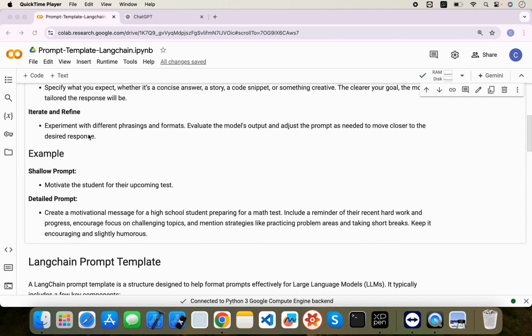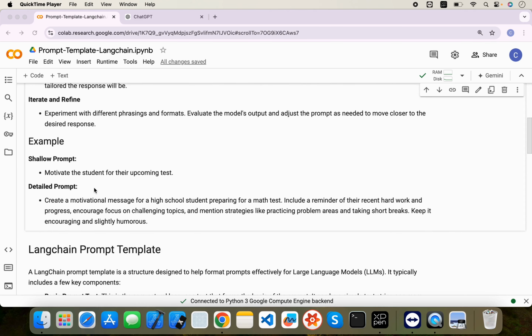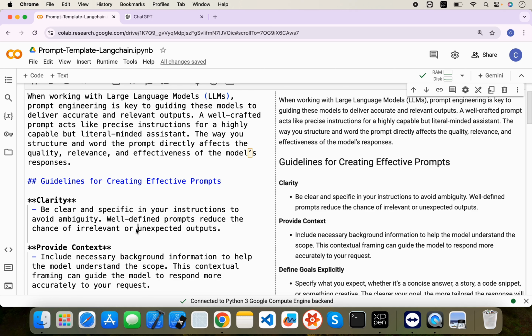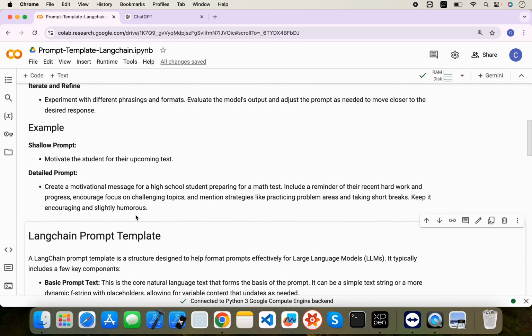So if I provide one example, right? As I mentioned, we need to be very clear and provide very good instructions in detail. I have written two prompts here. Our task is basically to encourage the student for an upcoming mathematics test, right? So let's say I'm writing this prompt, which is just shallow information, right? Motivate the student. Okay. Let me copy it.